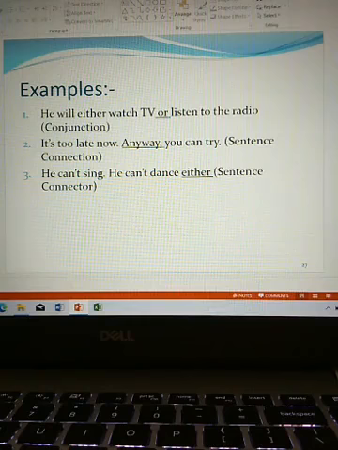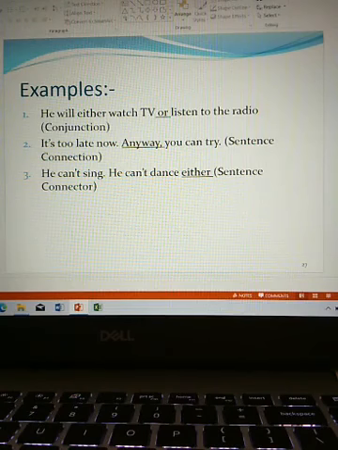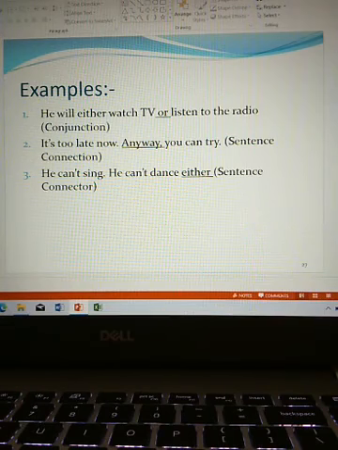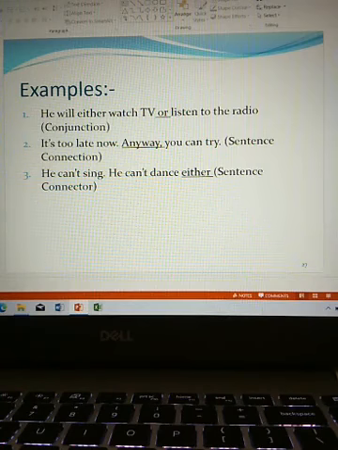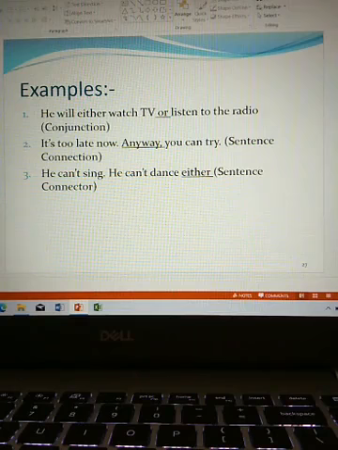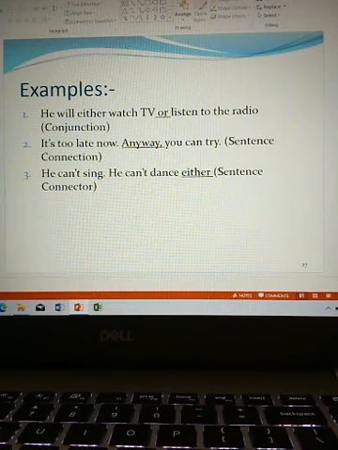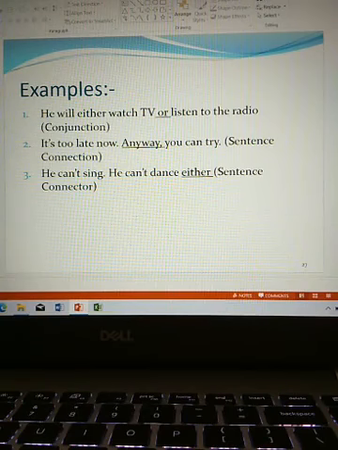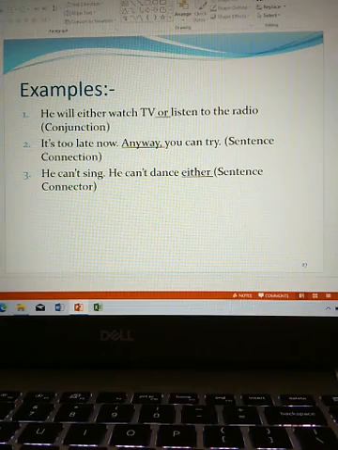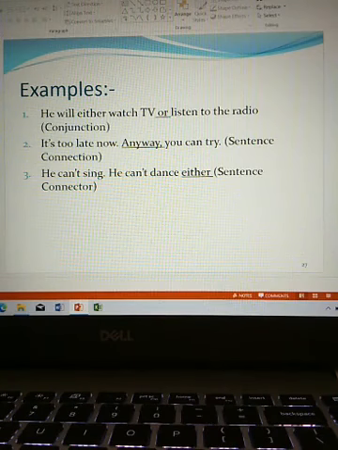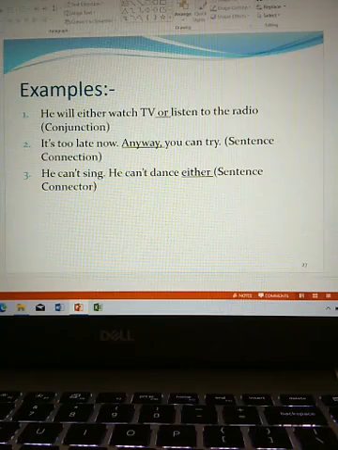It's too late now. Anyway, you can try. Here, anyway is a sentence connector. It is used in the beginning of the next sentence. He can't sing. He can't dance either. Here we see the position of the sentence connector. It is used at the end of the sentence.